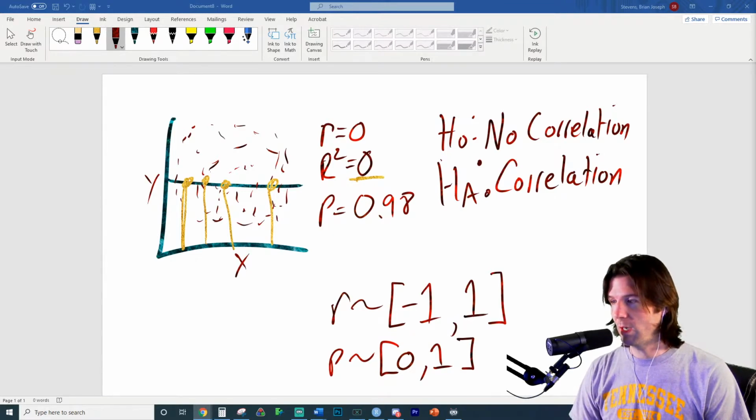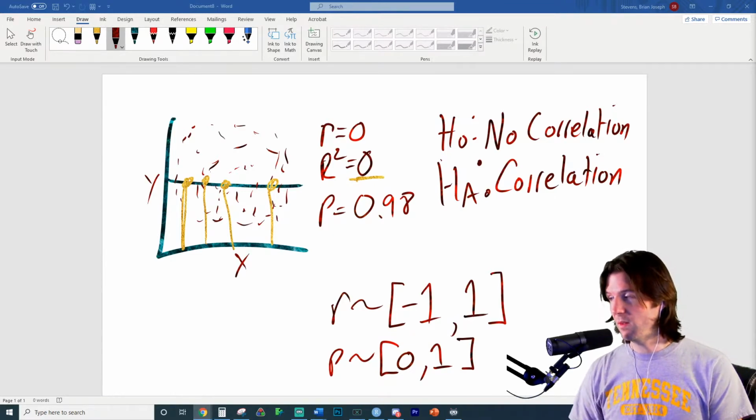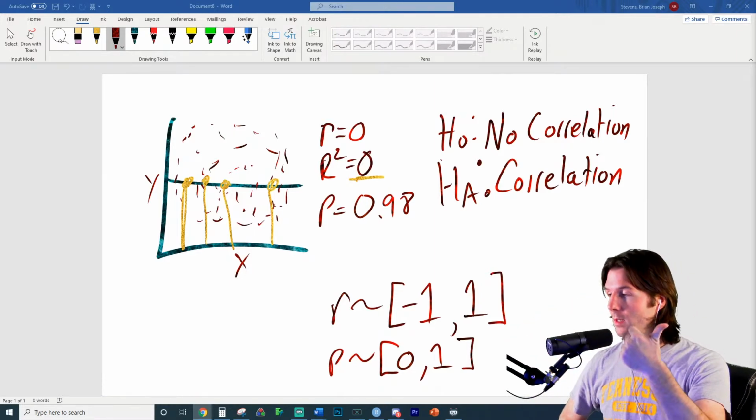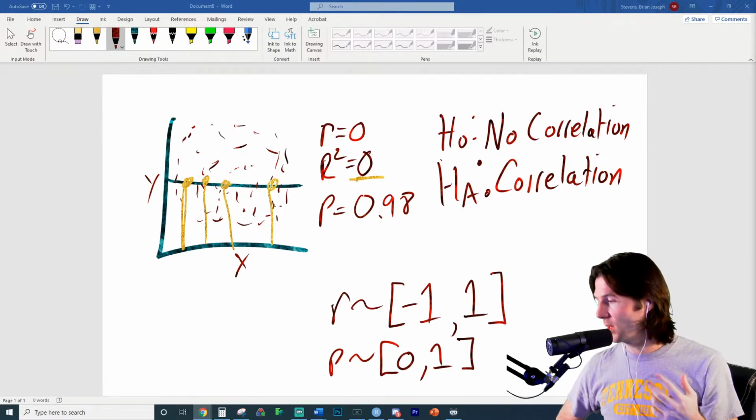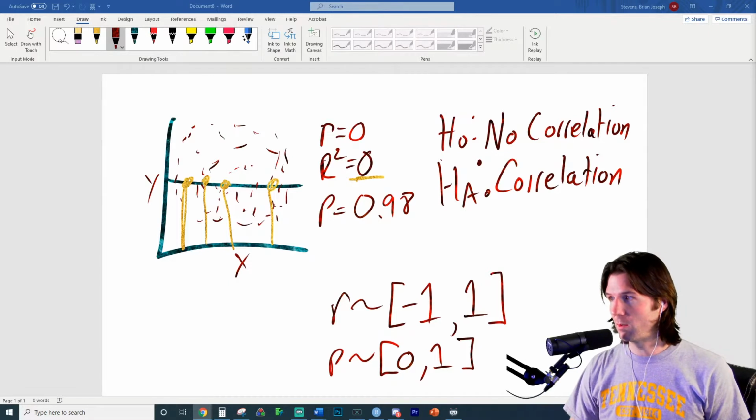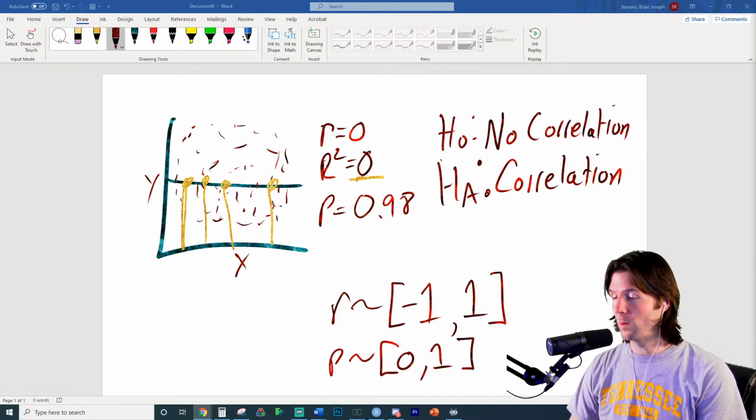So there's a link in the chat right now to all 3 times we use p-values on this test to differentiate between testing for normality, looking at the correlation, and looking at the slope of a line. So does that make sense right there, Eric? There's 3 times we use it on this test. We talk about p-values, and this is one of the 3 when we look at correlation.